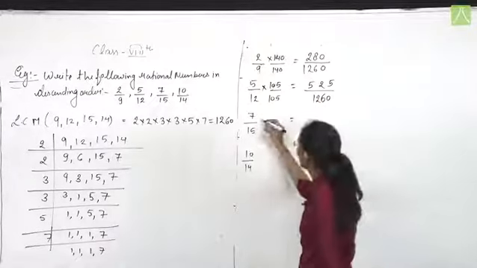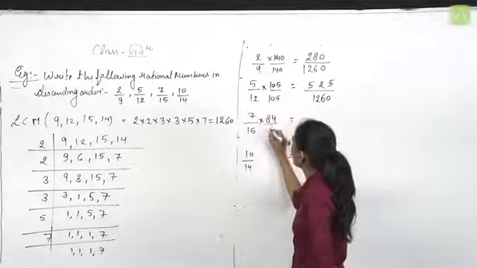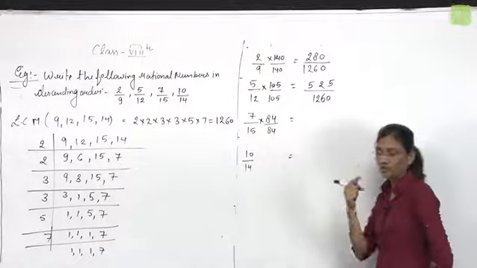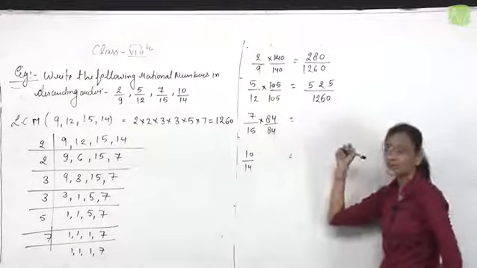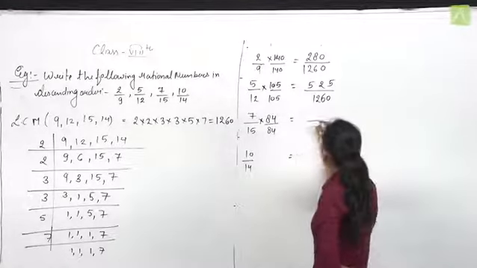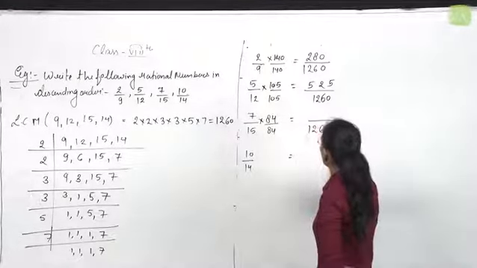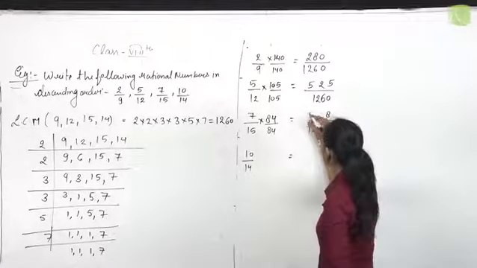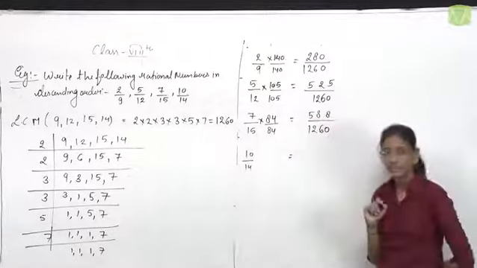Next, to convert 15 into denominator 1260, we need to multiply the whole rational number by 84 upon 84. So the denominator is 1260 and the numerator is 588.